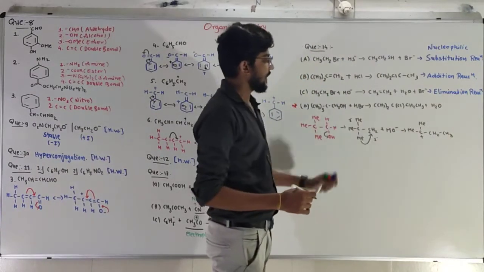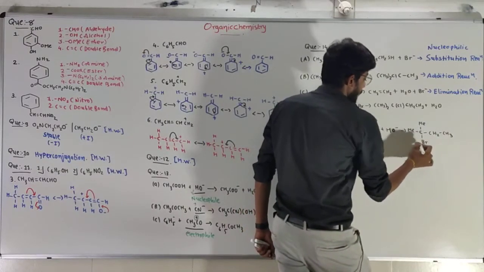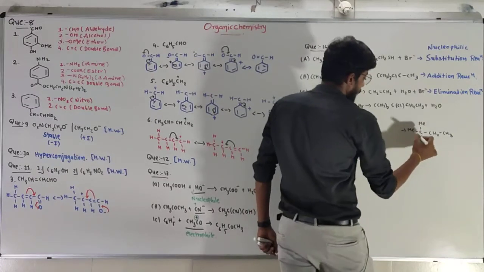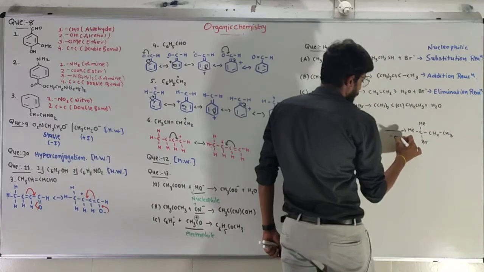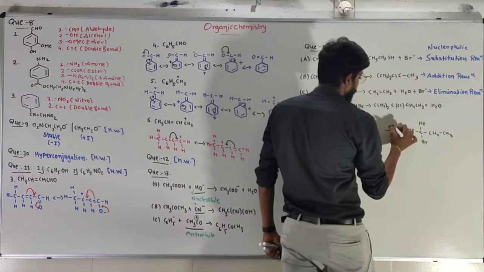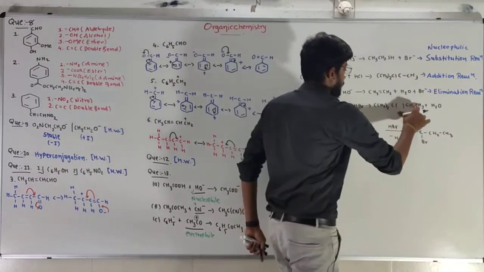Now our reagent HBr comes in, and Br is connected over here, and H plus and OH minus combine and give me this compound.